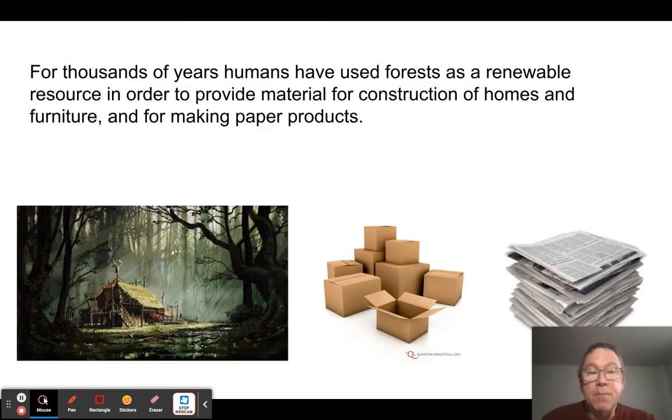Okay, so the thing is, people have used wood for a long time. As long as we've been people, really, we've been chopping down trees and using them to make houses and furniture, paper products, and things like that. So it's a renewable resource that we definitely are still very much in need of in this world. But the way we access it can be the difference between a renewable and a non-renewable resource.